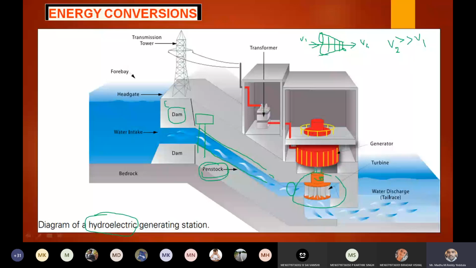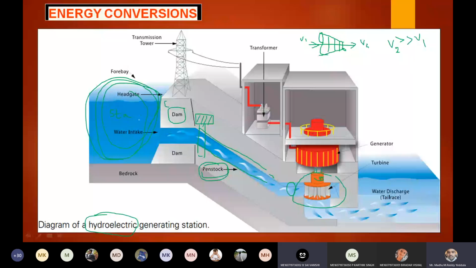When the gate valve is closed, what is the state of the water in the dam? Tell me. When there is no flow of water, it is stable, right? It is in the stable or static condition. So at that instant of time, which energy will the water possess? When the water is in rest position, which type of energy does this water possess? Potential energy.